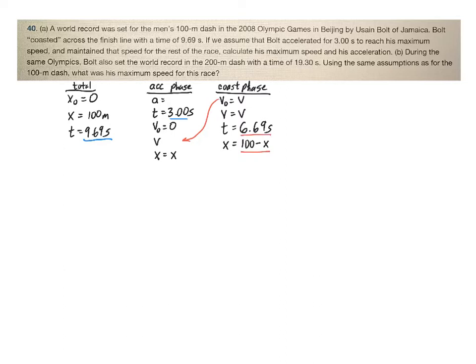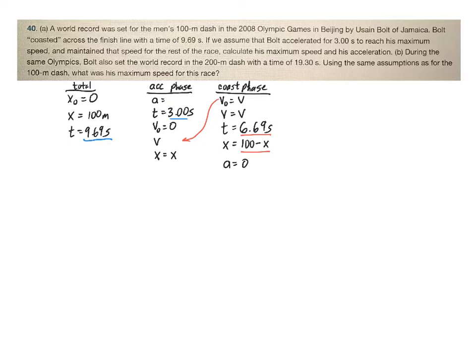So we've got a whole bunch of information given here. We also know that during the coasting phase, the acceleration is 0, whereas in the acceleration phase, we don't know what it is. So we actually have quite a bit of information. Even though we feel like there's not a lot there, there's actually a significant amount of information there. Now, our goal is hopefully to put all these things together and be able to answer this question.